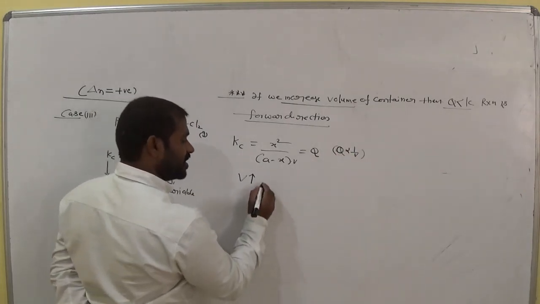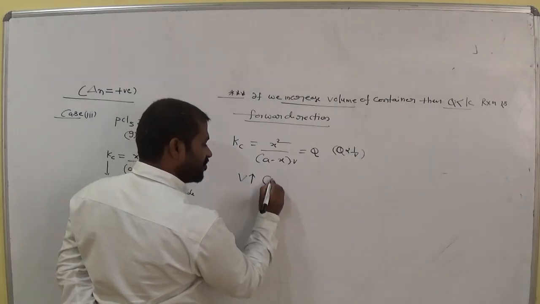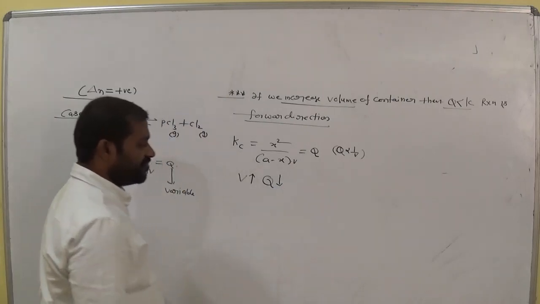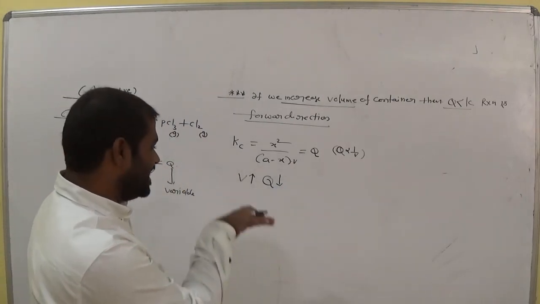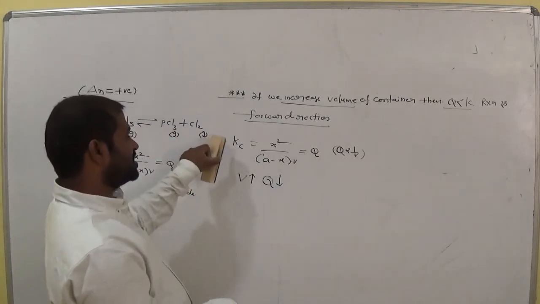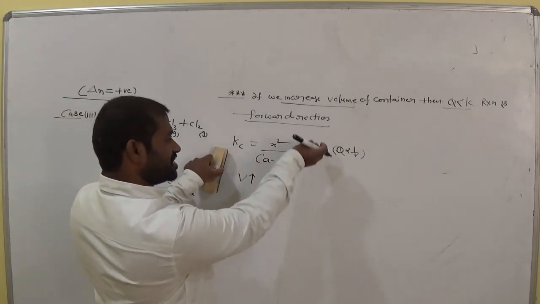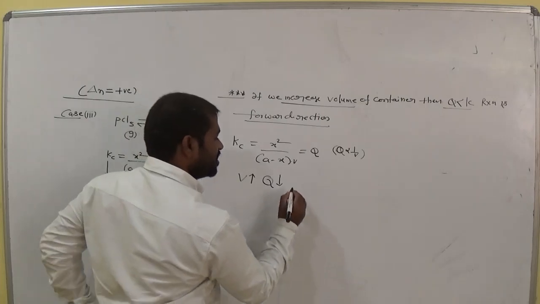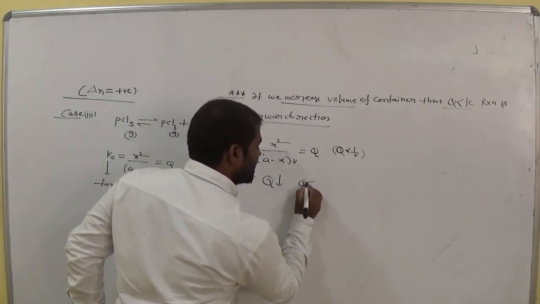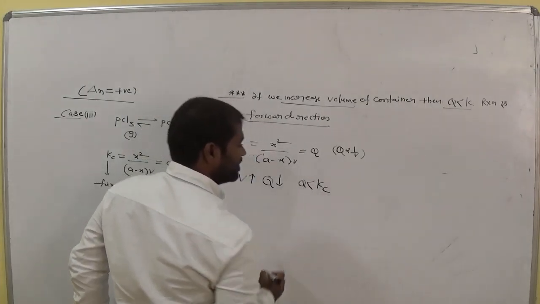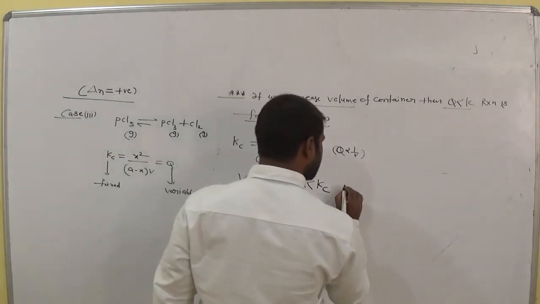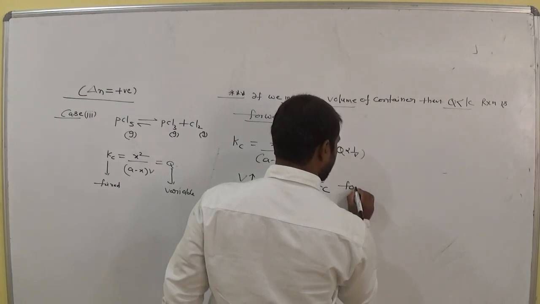So when volume increases, the value of Q decreases. Now Kc is 10, the value of Q decreases, means less than 10 or not. That means Q is less than Kc. Q less than Kc means that the condition is forward.